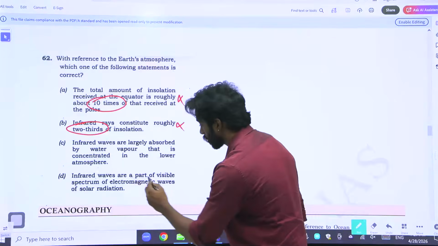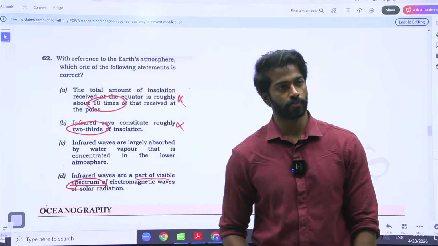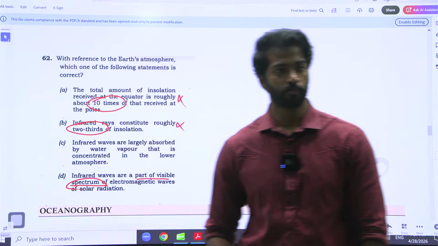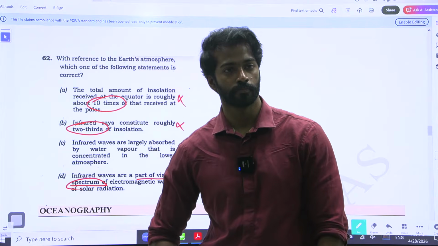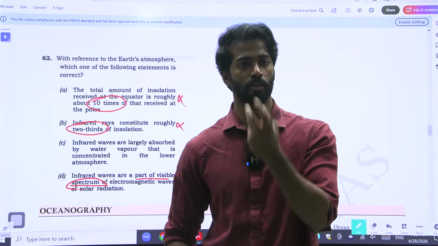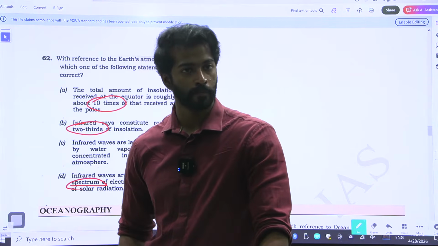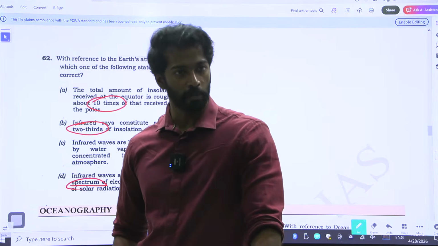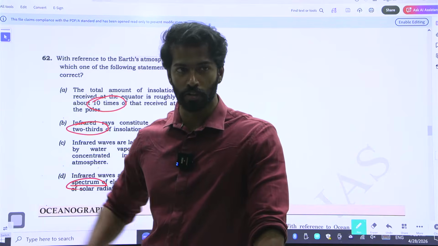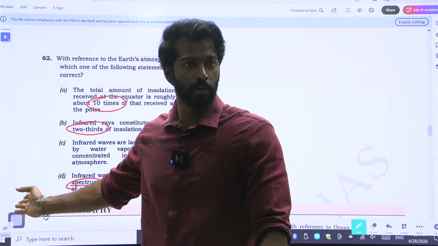Infrared waves are part of visible spectrum. What are infrared waves? Terrestrial radiation. What do they do? What is the main purpose of infrared waves? Transmit heat. Their main purpose is to transmit heat. Now, is the heat coming from the sun visible to us? No. So it is obviously not in the visible light spectrum.